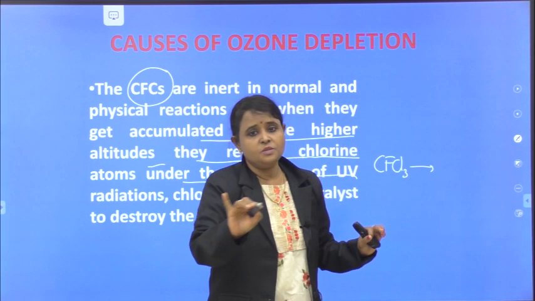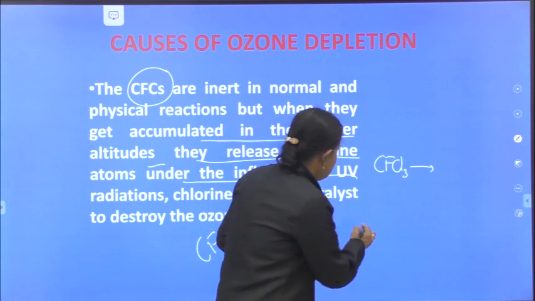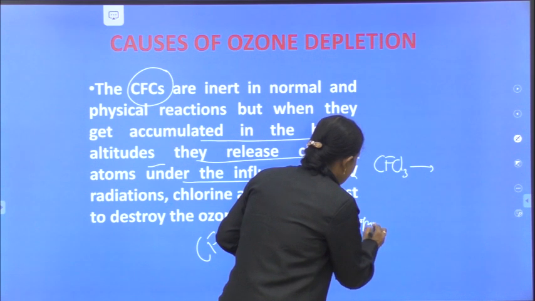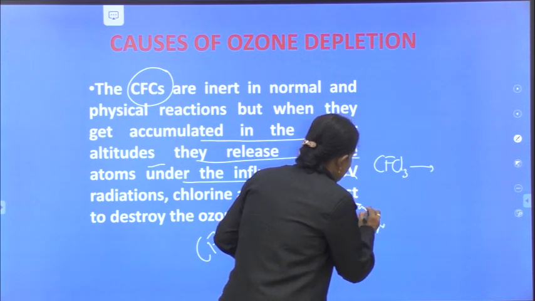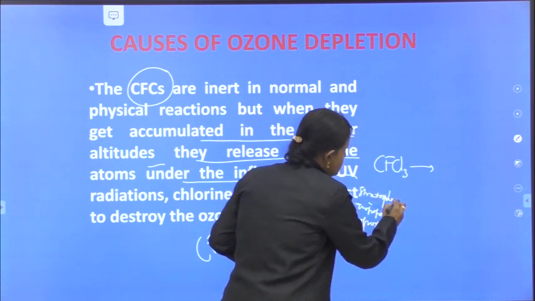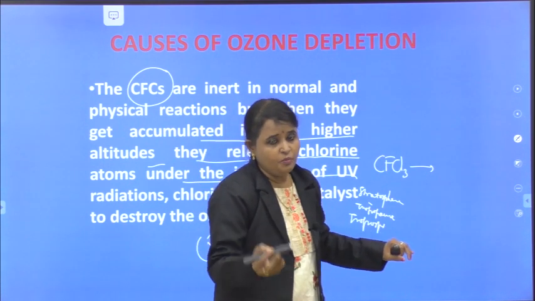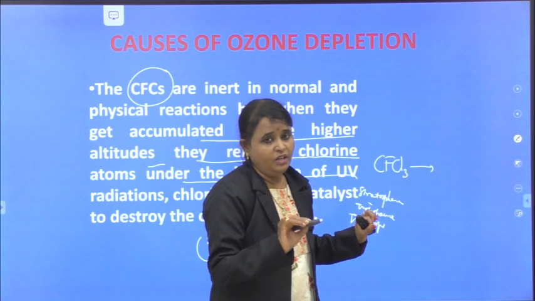Until in the troposphere, nothing happens, I told you. It reaches the tropopause, in between the troposphere and stratosphere; the stratosphere is present here. So whenever it crosses the tropopause, what is present? UV radiations.